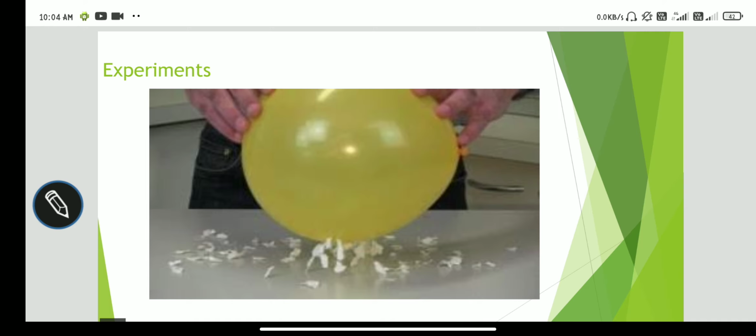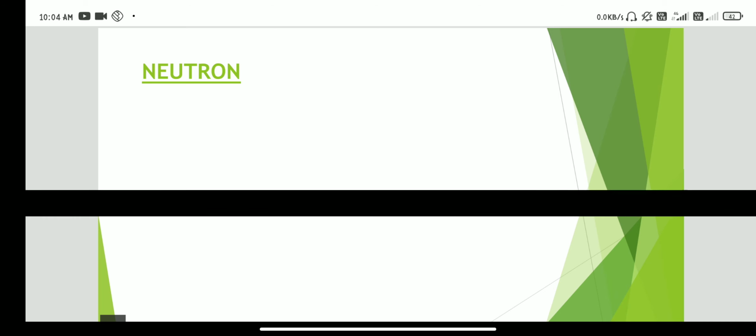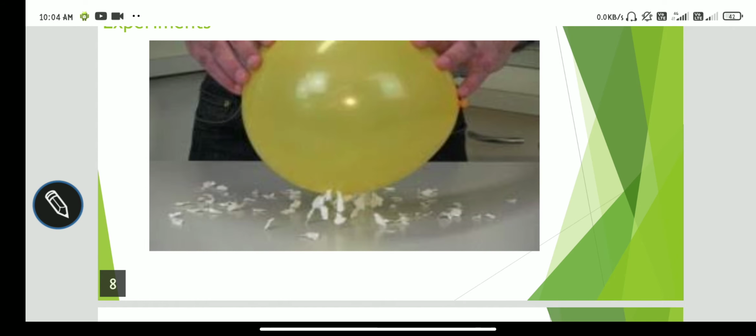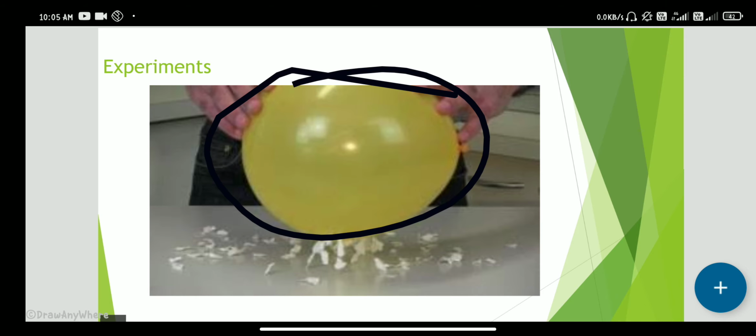Scientists did an experiment. They took a balloon and small pieces of paper, then rubbed the balloon with hair and brought it close to the paper pieces. What happened? The balloon attracts the small pieces of paper. So why does this happen?